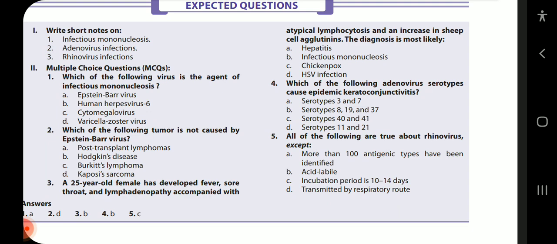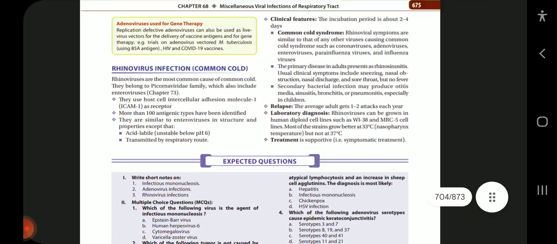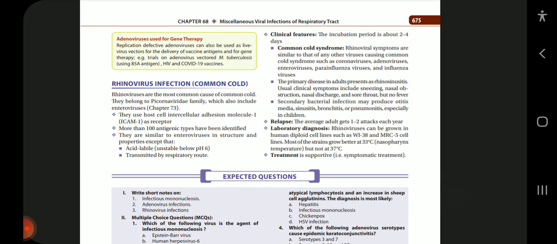Which of the following adenovirus serotypes cause epidemic keratoconjunctivitis? It is caused by serotypes 8, 19 and 37. And all of the following are true about rhinovirus except: more than 100 antigenic types have been identified, yes. Acid labile, yes. Incubation period 10 to 14 days, no, it's not so long. And transmitted by respiratory route, it is also correct. So the incubation period is only about 2 to 4 days.